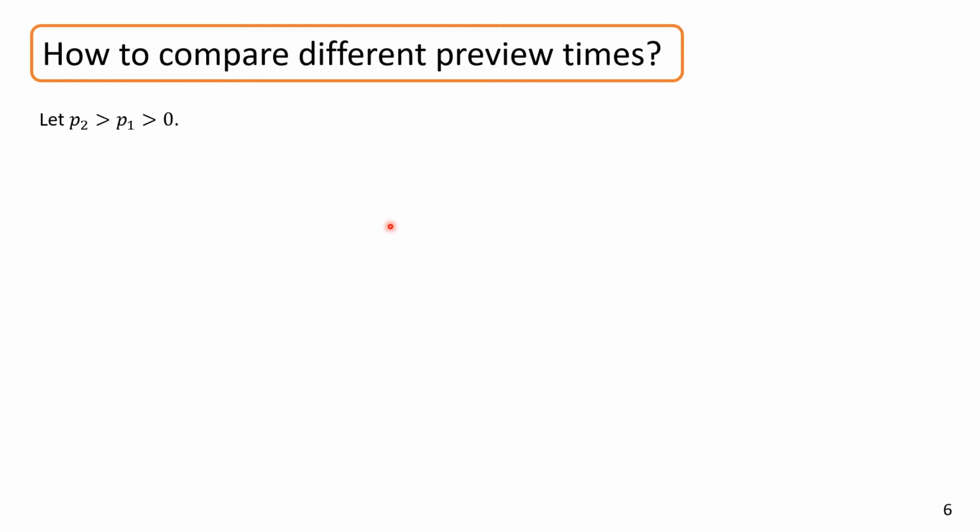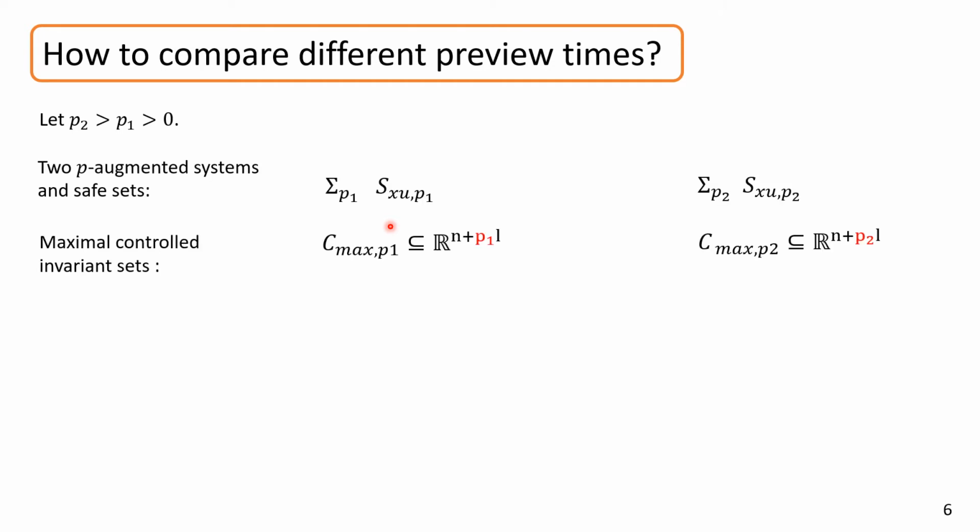The first issue we need to deal with is how to compare the p-augmented control invariant sets with different preview times p. Why is that an issue? Let's think about two preview times p1 and p2 with p1 less than p2. Then, the p1-augmented control invariant sets and the p2-augmented control invariant sets simply lie in different spaces. Therefore, we cannot directly compare the two sets.